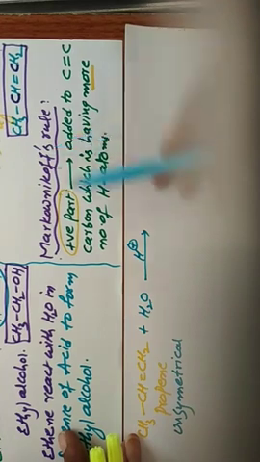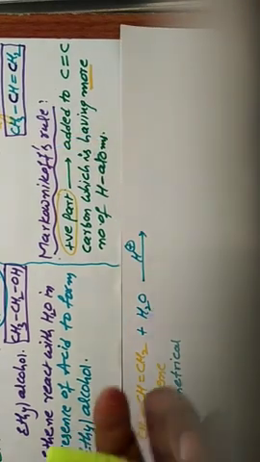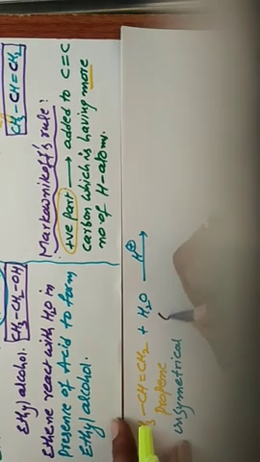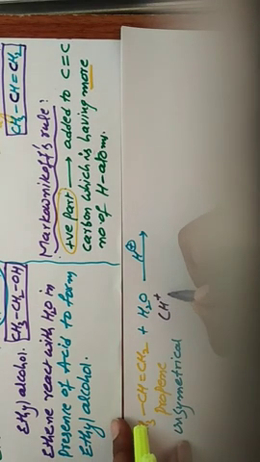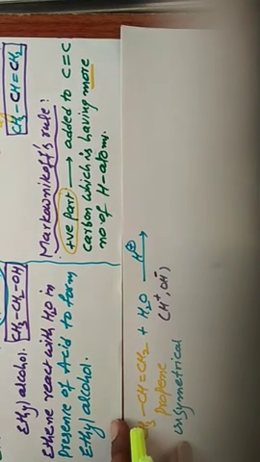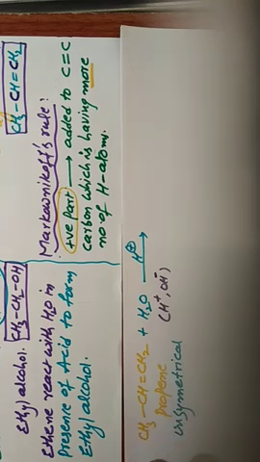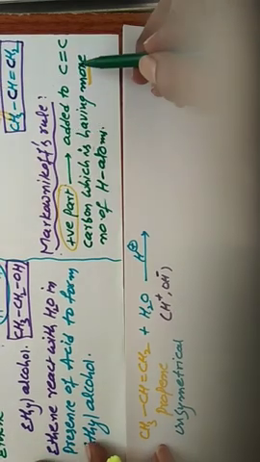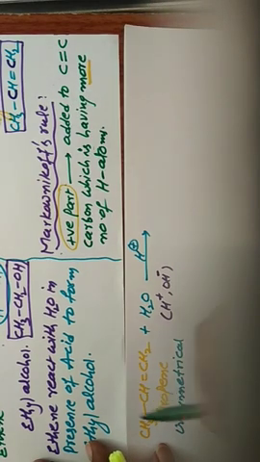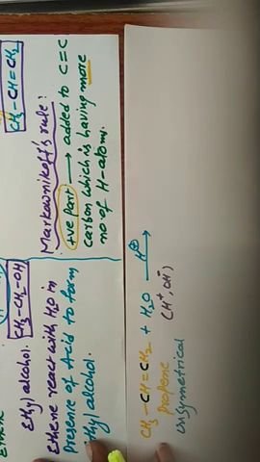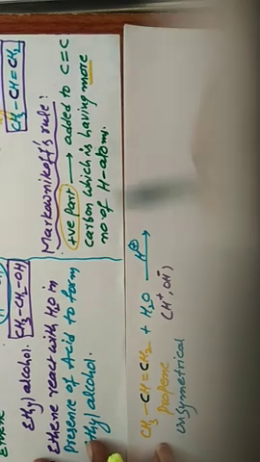So in H2O, what is the positive part and what is the negative part? In H2O, two parts are there, H plus and OH minus. This is the positive part. According to the Markovnikov rule, it is added to the double bonded carbon which is having more number of hydrogens.